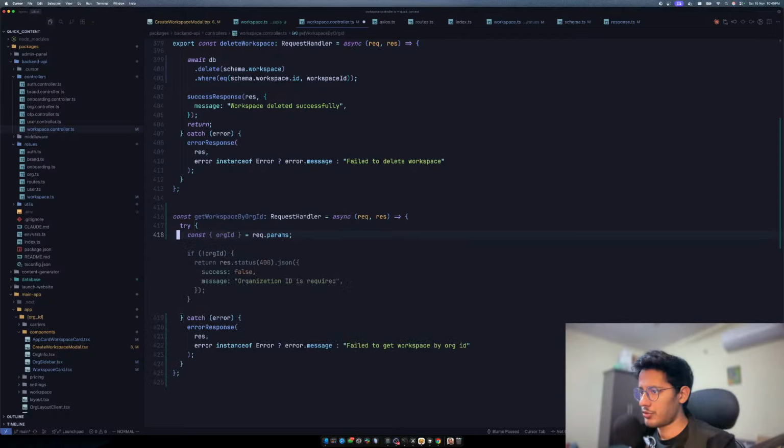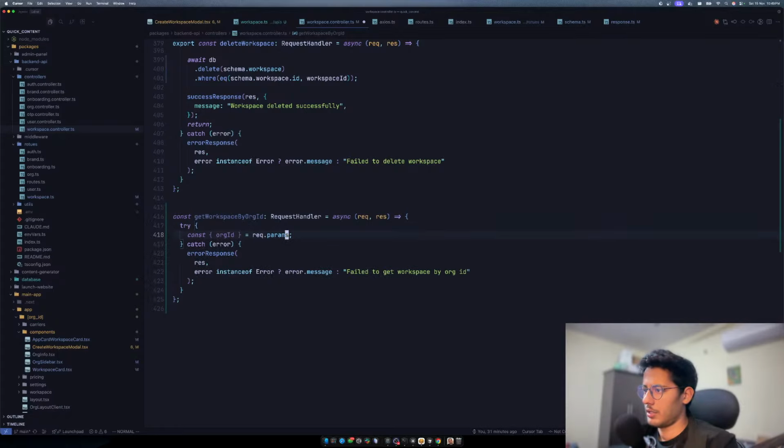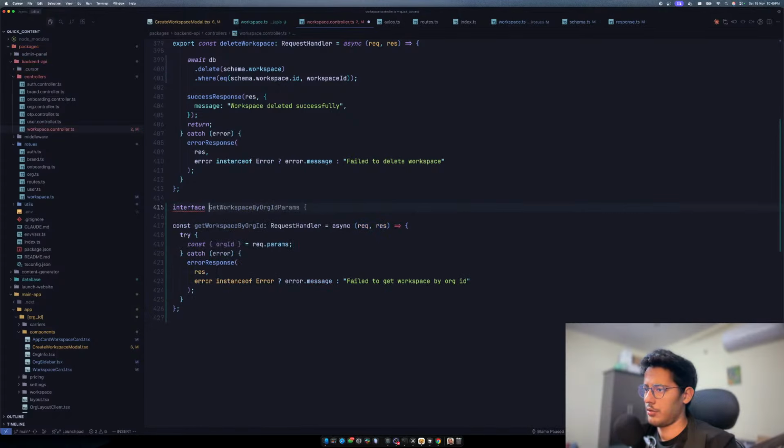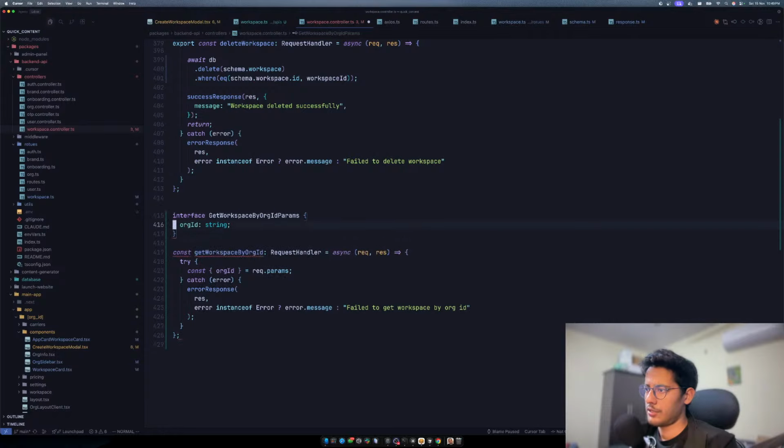And in the params, we should have a work ID. In the params, should we have a work ID? No, in the body, we should have a work ID. So I don't know. Let's create an interface. And let's call it, I don't know, get workspace by params. And it should not be params. It should be, I don't know, payload, something like that. Payload.